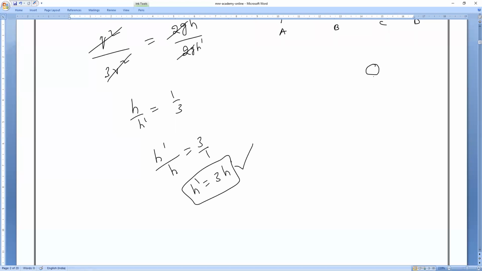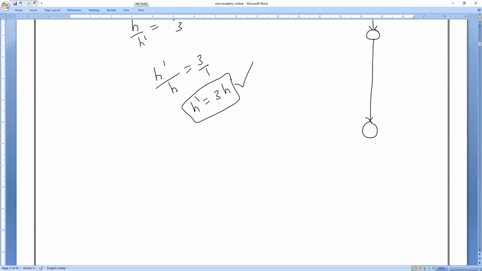Of course, in the third chapter we will study gravitation. For a certain time period it travels this much distance, in the next time period it travels more distance, because it is accelerated motion.